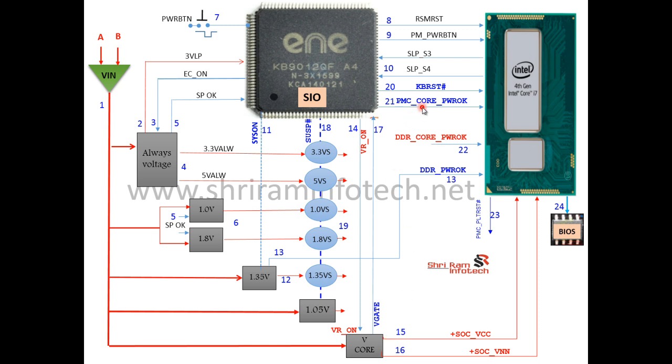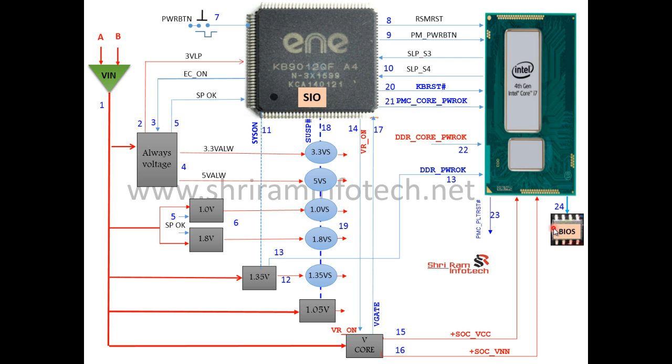So after step 21, then step 22, that is called the DDR power okay. And finally when the CPU received this power okay, finally the CPU emits one signal, that is called PLT reset, that is platform reset. It resets the entire motherboard including RAM and your network or audio or whatever it may be. You can check this signal on this SIO, or you can check on the Wi-Fi card port also. And finally at step number 24, the CPU starts reading the BIOS.